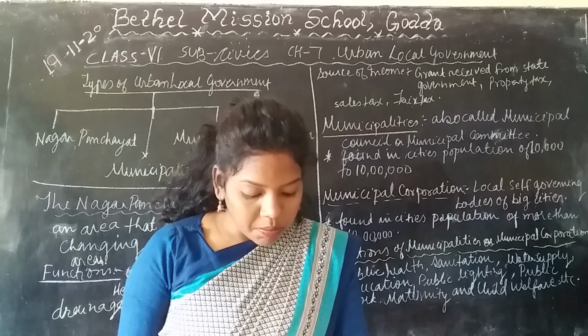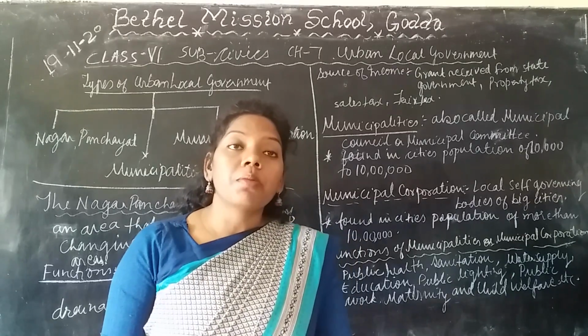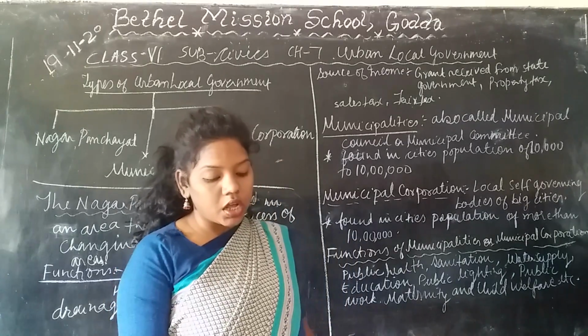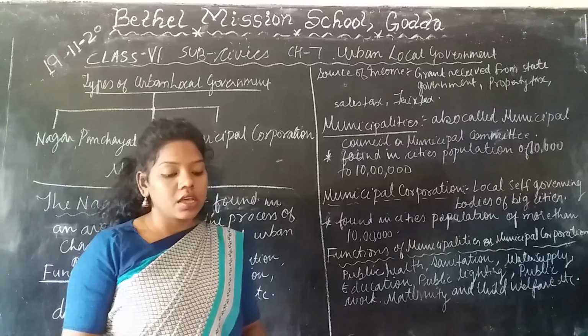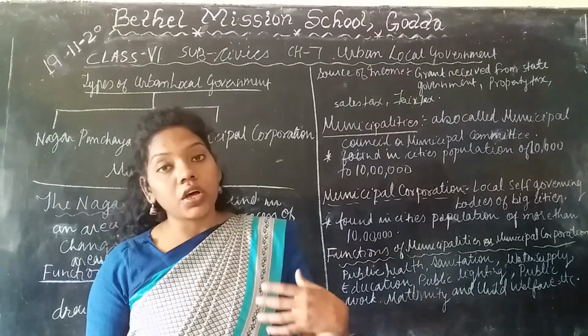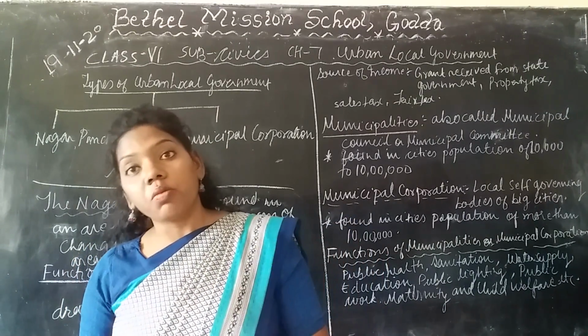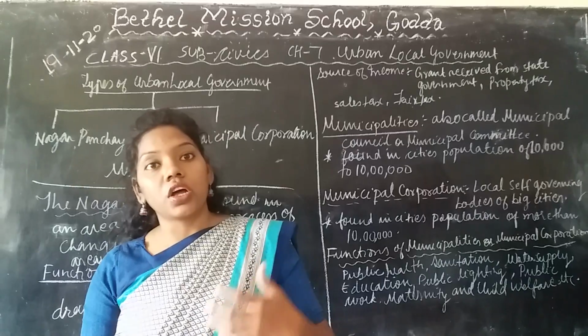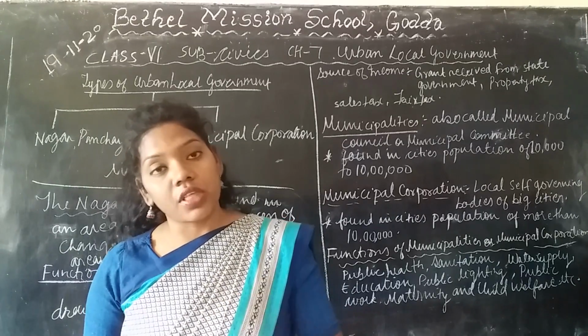Now, when the meetings are held and decisions are made, when the councillors, or we can say ward members, sit together, the president or the mayor presides over the meeting.